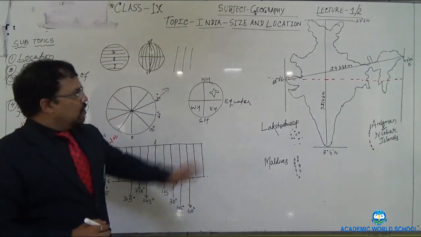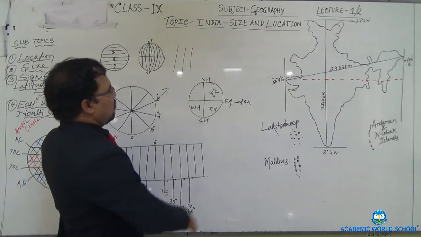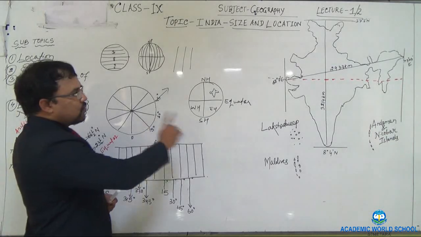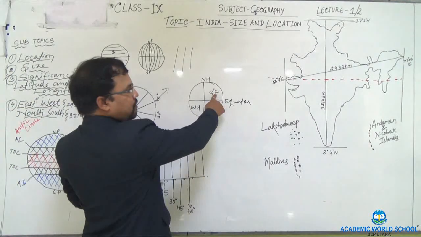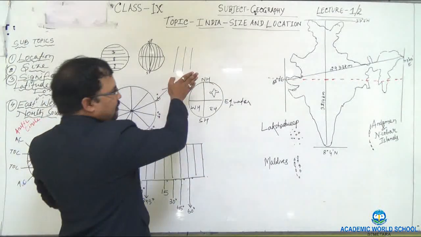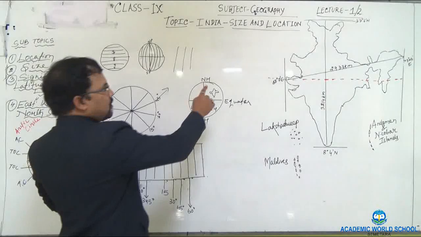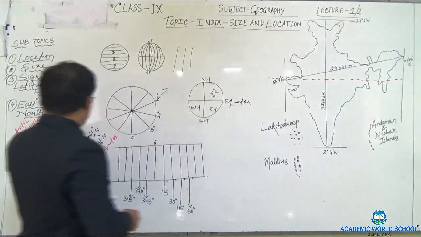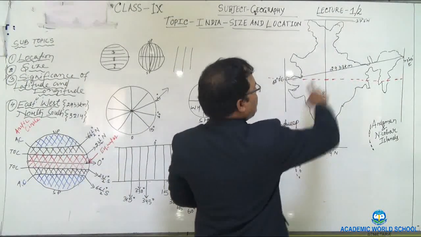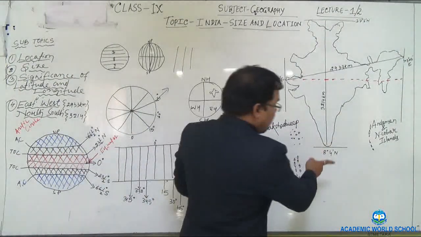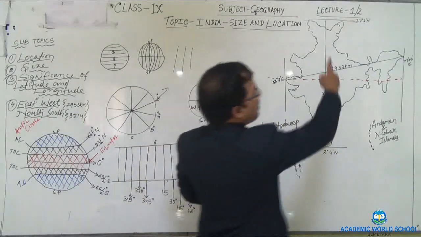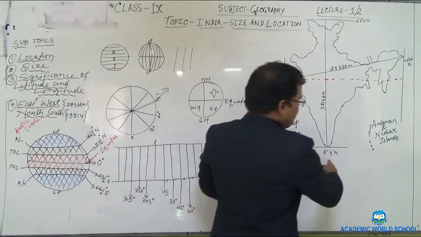Understood? So you can see that when we go by Eastern Hemisphere and Western Hemisphere, India is located in the Eastern Hemisphere. And when we go by Northern Hemisphere and Southern Hemisphere, the location of India is the Northern Hemisphere. That's why I have used north while telling about the north-south extent: 37 degrees 6 minutes north and 8 degrees 4 minutes north.